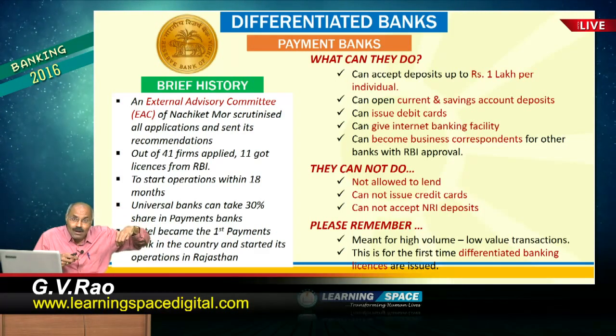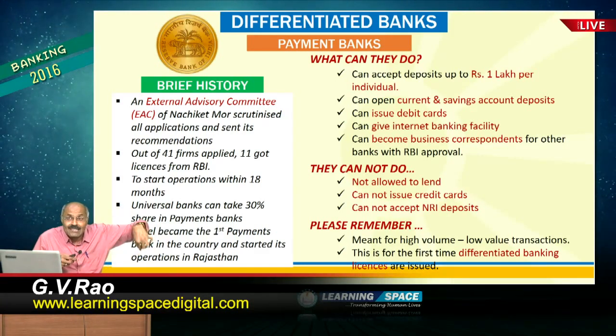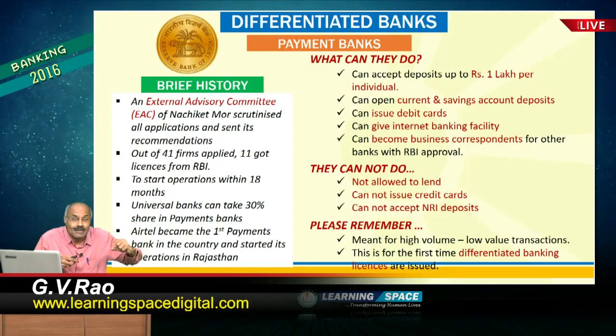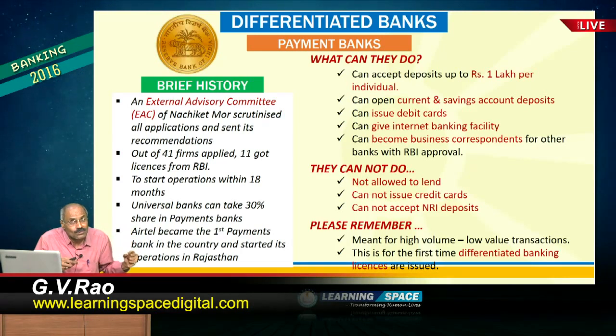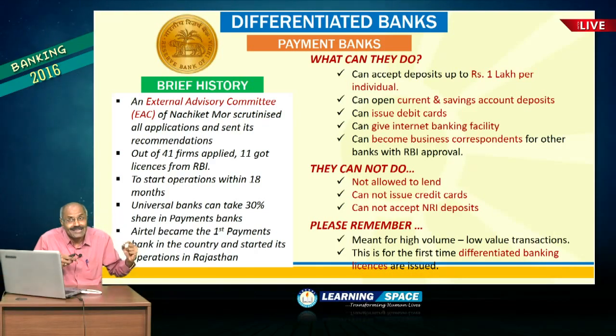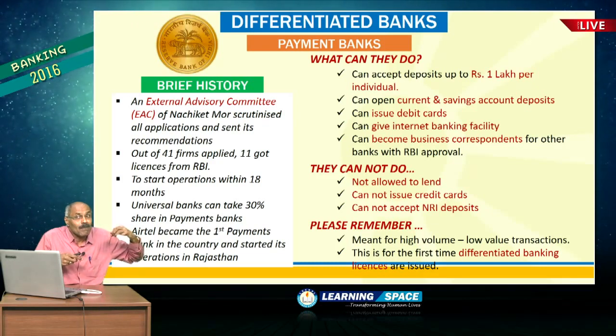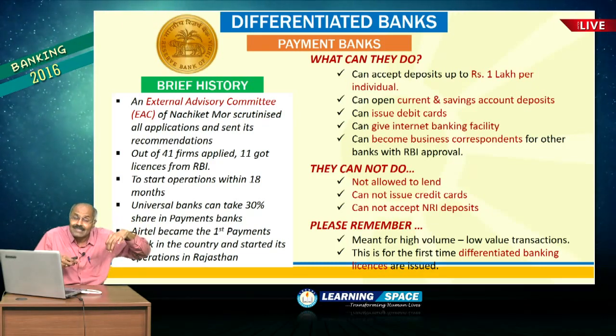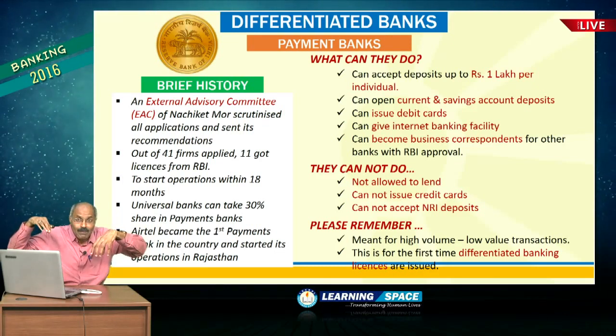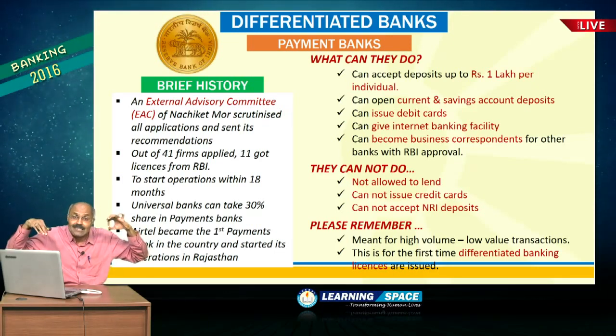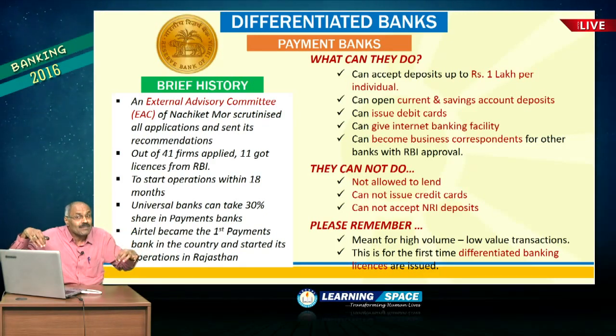They can open current and savings account deposits. This is very important. That means they can open accounts for small businesses also. So, current accounts, savings accounts, both can be opened by payments banks, and the maximum limit is 1 lakh. Then they can issue debit cards. Then they can give internet banking facility. At the same time, they can become business correspondents for other banks with RBI approval.